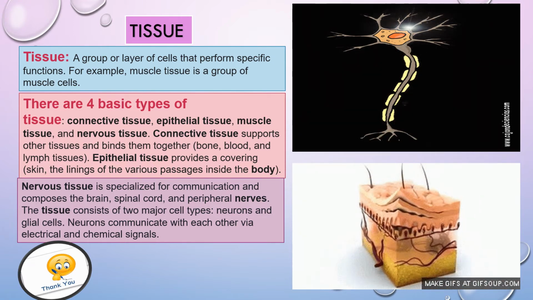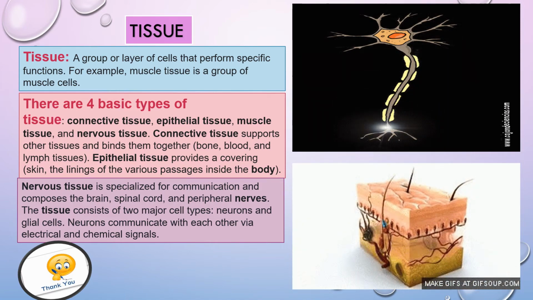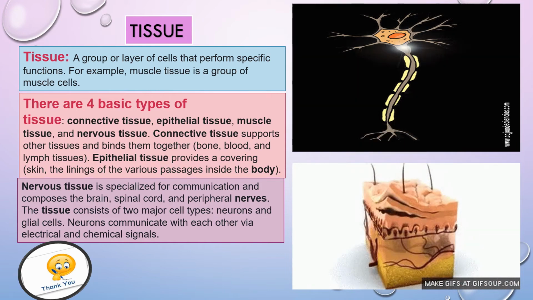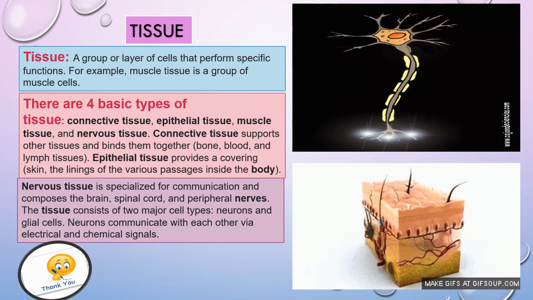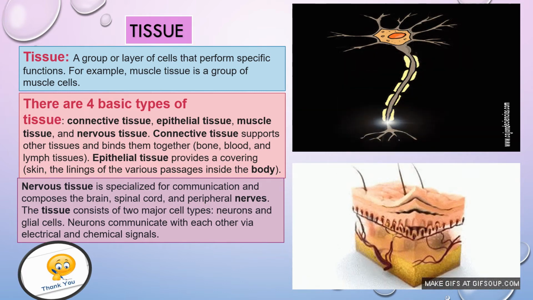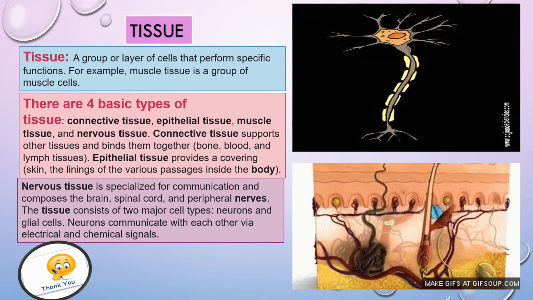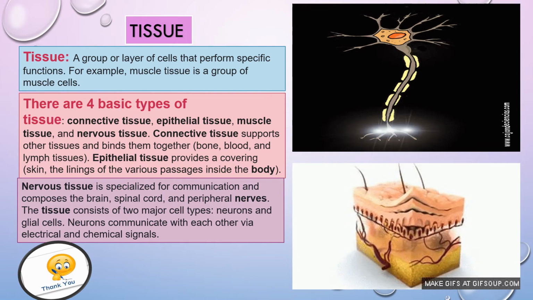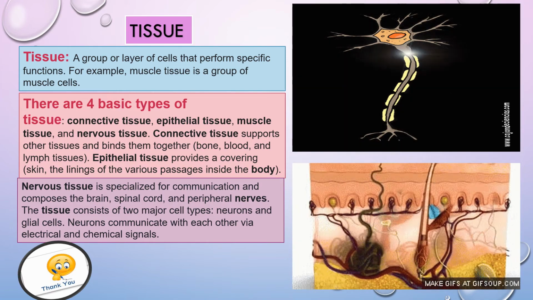Actually, this signal, electrical or chemical, is made up of specific types of hormones or other special things. Within our body, sometimes chemical signals are formed that are converted into electrical signals.